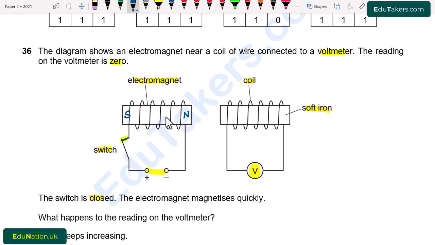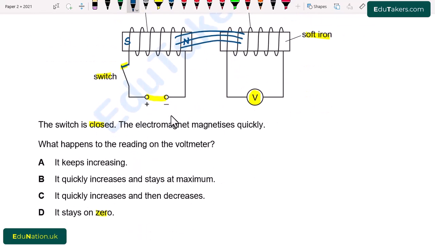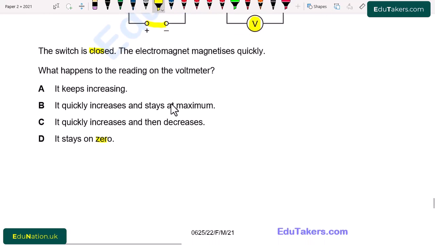Some of these magnetic lines pass through the other coil, due to which there is also an induced voltage in this coil, which is measured by the voltmeter V. So when I turn on the switch, the current goes on increasing so that the voltmeter shows a quick increase in the value of induced voltage and then it decreases. So from here option C is correct.